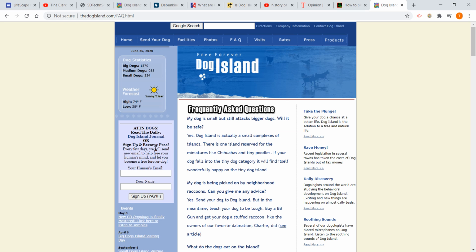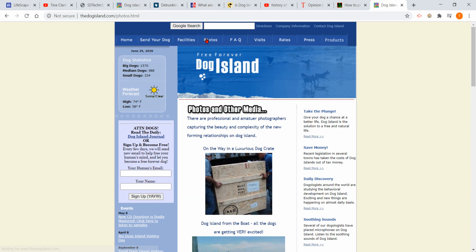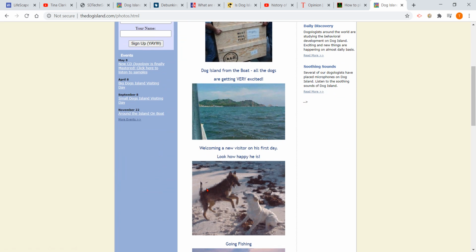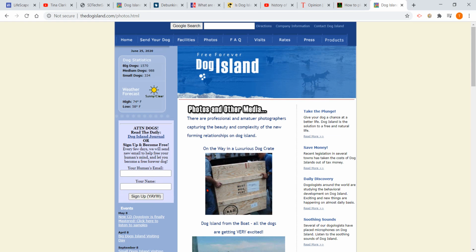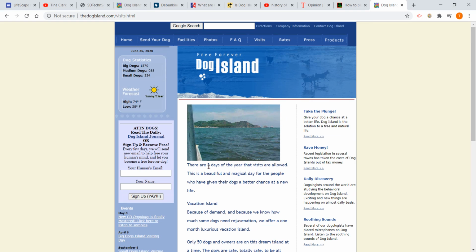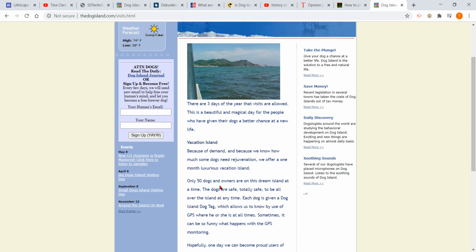And we could take a lot of time here to look around. Photos. On the way in a luxurious dog crate. Looks like they're bringing in dogs from the boat. I don't know. Yeah, there's pictures. Well, what else? Visits. There are 3 days of the year that visits are allowed. This is a beautiful and magical day for the people who have given their dogs a better chance at a new life. 3 days a year you could visit your dog?